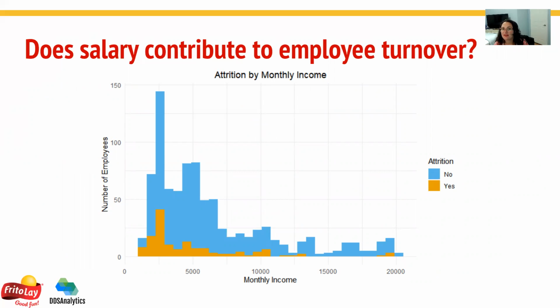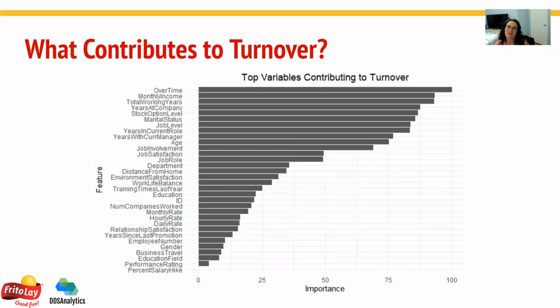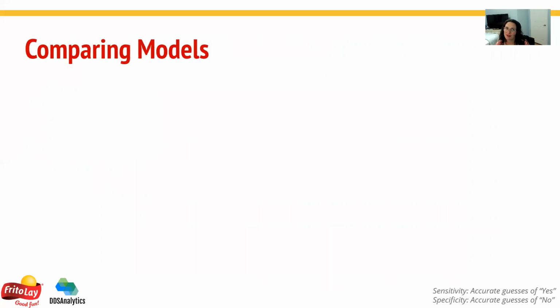We also wanted to see if salary contributed to employee turnover, and as you can see, yes, it does. The lower monthly incomes had higher attrition rates, so if you're not paying, then you're not staying. Just looking at the total variables that contribute to turnover, you can see the top 3 are overtime, monthly income, and total working years. And you can also see that years since last promotion is towards the bottom.